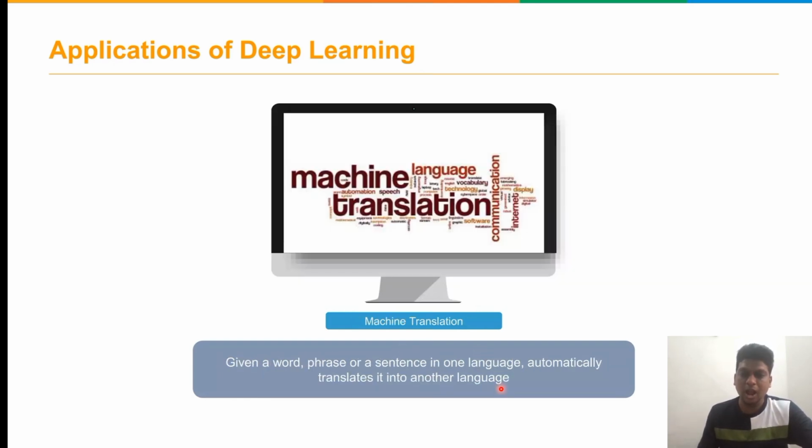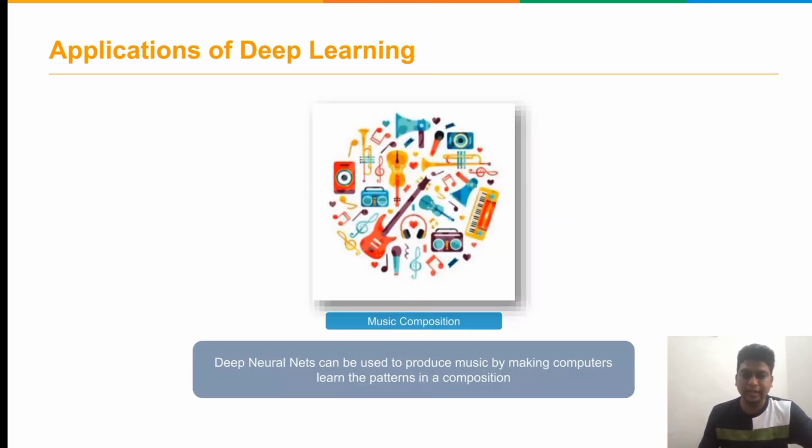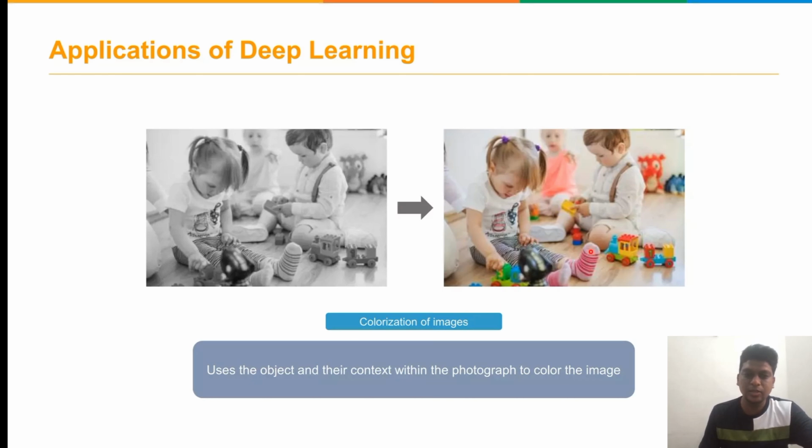Machine translation: it automatically identifies one language and translates it to another language. Then music: it can take note of all the music instruments, identify and recognize the patterns, and after identifying all the patterns, it is able to compose music. Then coloring images: a grayscale image is converted into a color image.